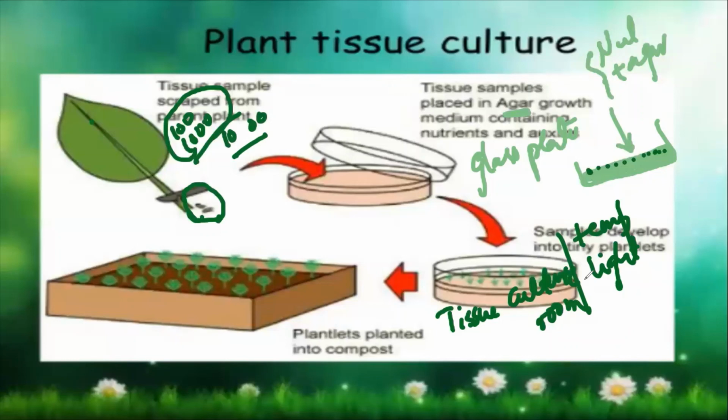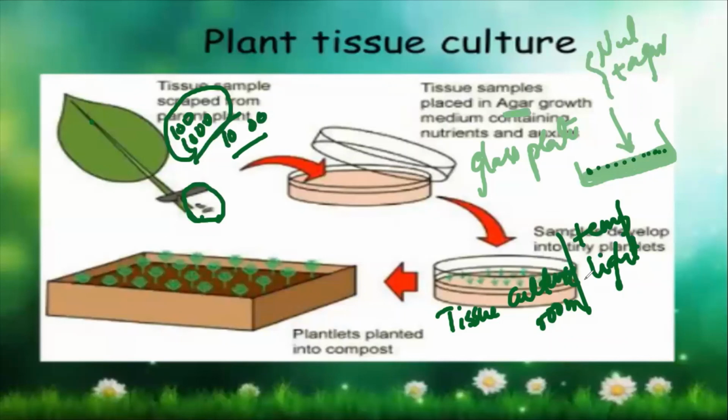So what do we understand from here now? That from a small leaf, I can generate thousands of plants, and they all are going to be similar to their parental plant. Since again there is no sexual reproduction, there is no mating of female and male. This is completely asexual reproduction, right? So, can you now summarize what we have learned in plant tissue culture, Siddhi?